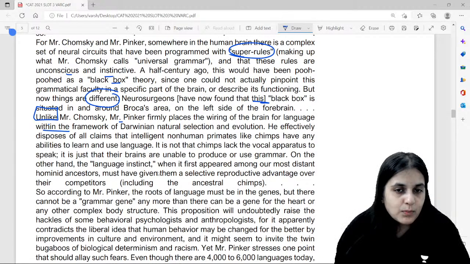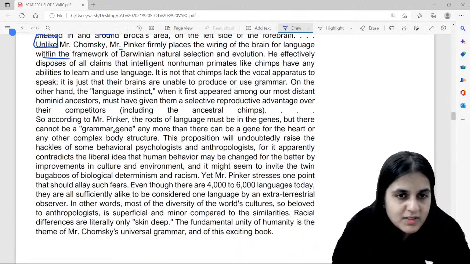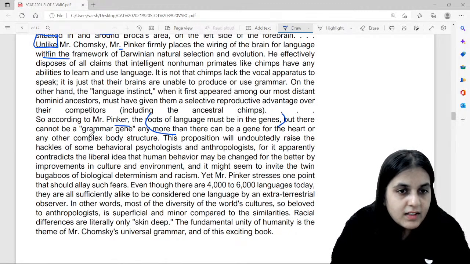On the other hand, the language instinct, when it first appeared among our distant hominid ancestors, must have given them a selective reproductive advantage over their competitors. Yes, Sony, it's more than enough. According to Mr. Pinker, the roots of language must be in the genes. There cannot be a grammar gene. Yet he stresses one point.